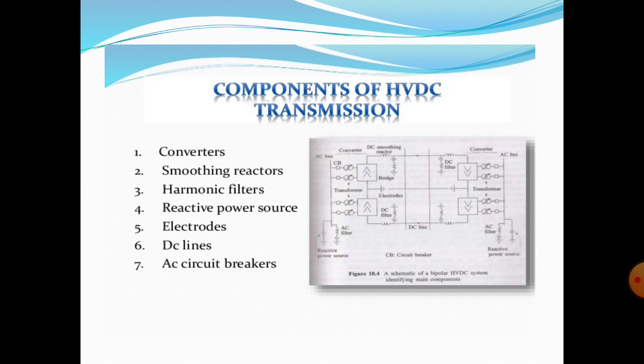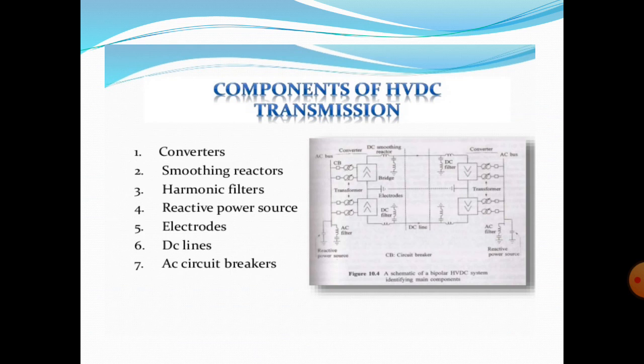Next, what are the components we use for HVDC transmission systems? First are converters, which convert one power supply into another. Next is the smoothing reactor, also called the DC reactor. The DC reactor is connected in series with each pole of the converter stations.